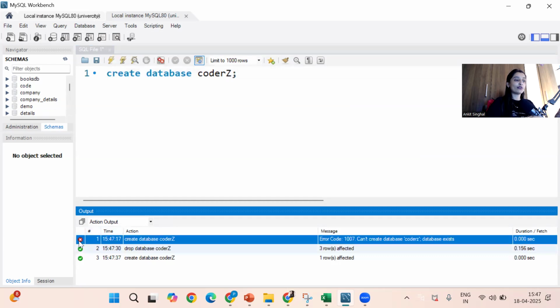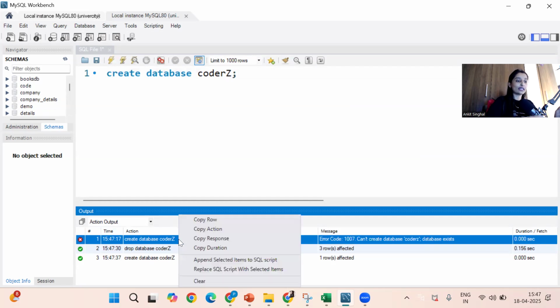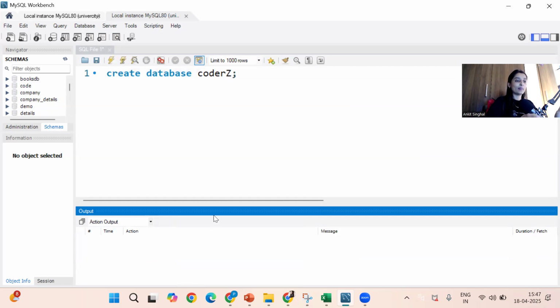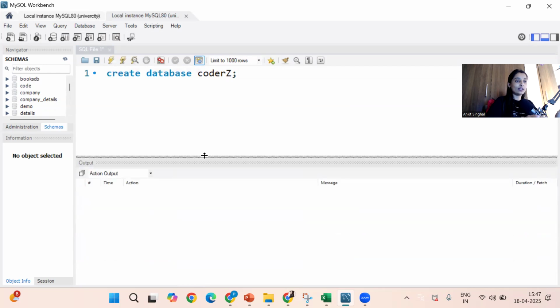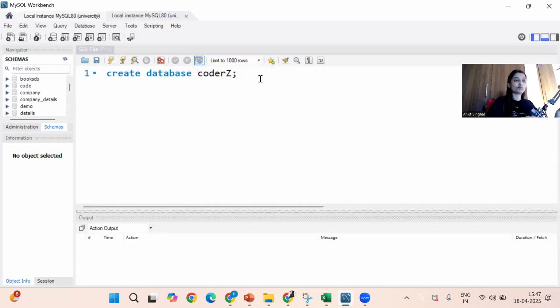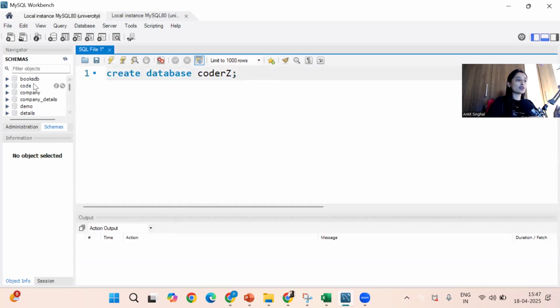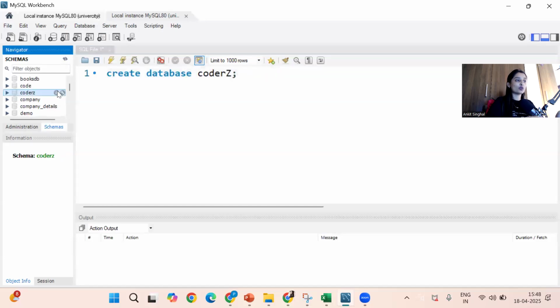If the query fails to execute, you will get a cross mark. Okay, as simple as that. If you want to clear this, right click, clear everything. You can take the cursor here, drag, drop. Okay. Now database is ready, but where is Coders? Just refresh it. See, you got the Coders.